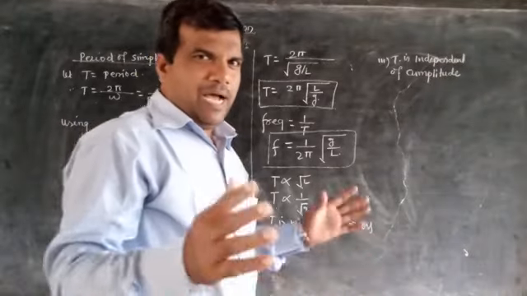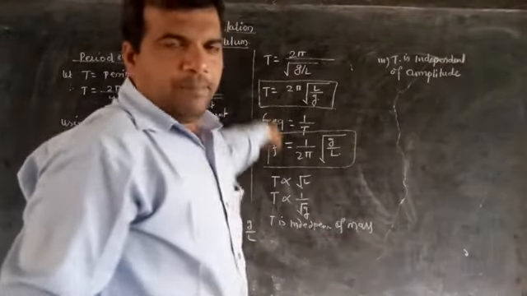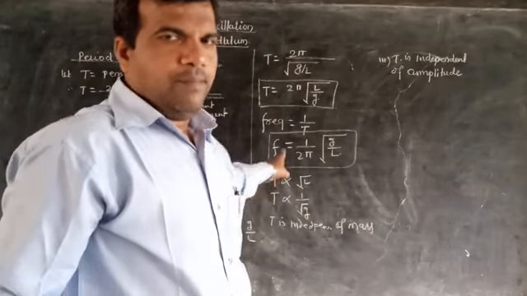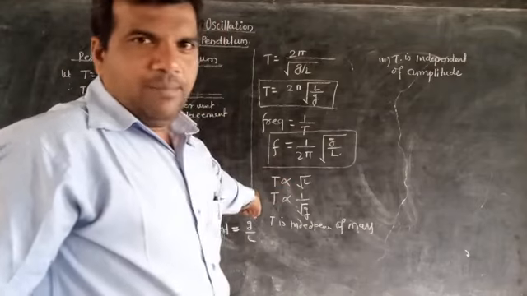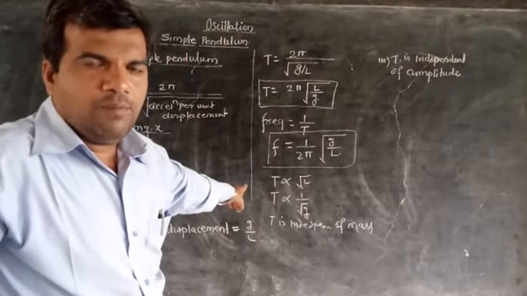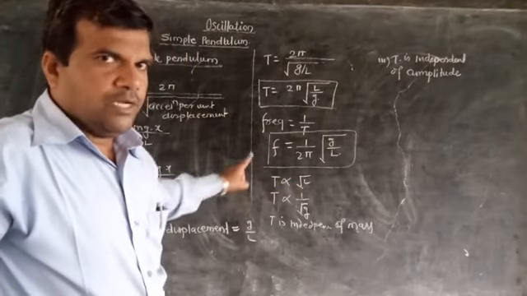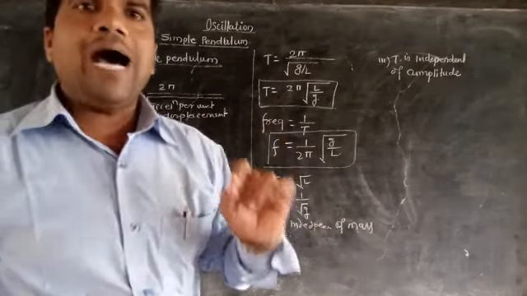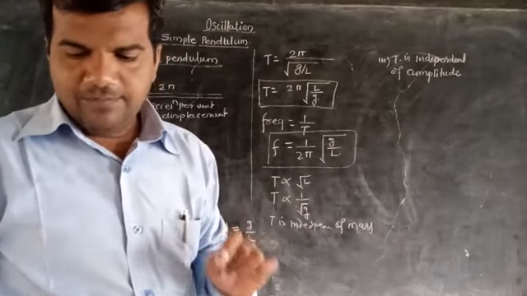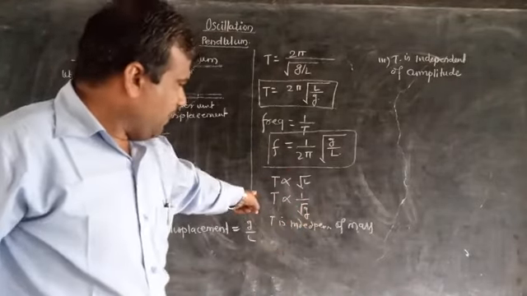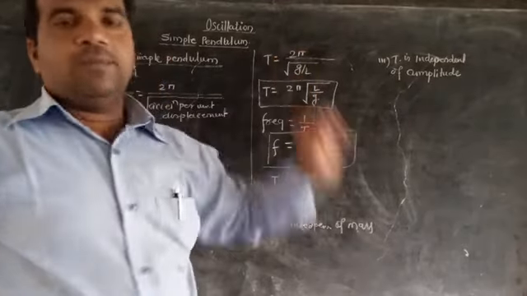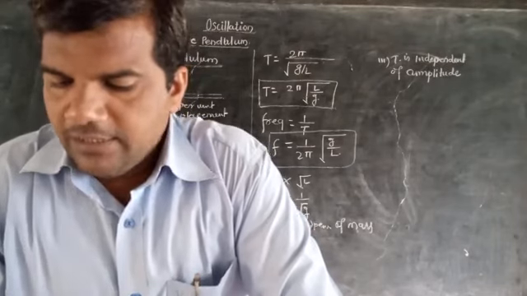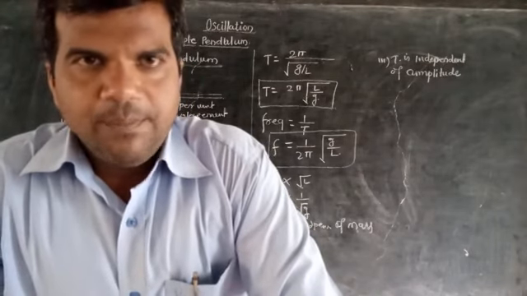Number 1, the period of simple pendulum is directly proportional to square root of the length of pendulum. Number 2, period of simple pendulum is inversely proportional to the square root of acceleration due to gravity. Number 3, period of simple pendulum is independent of the mass of bob or sphere. And number 4, the period of simple pendulum is independent of the amplitude of oscillation, and these are nothing but the laws of simple pendulum.